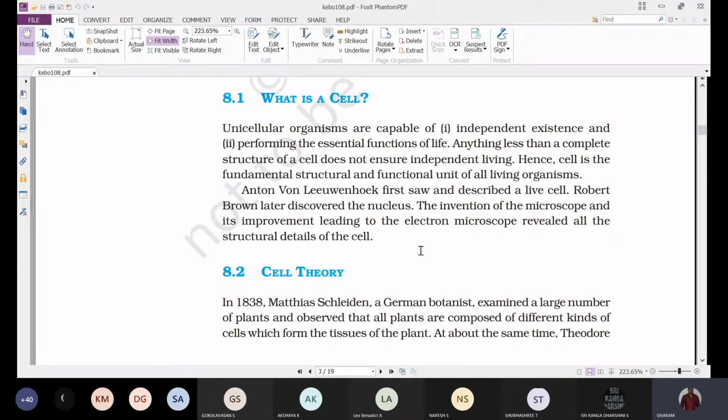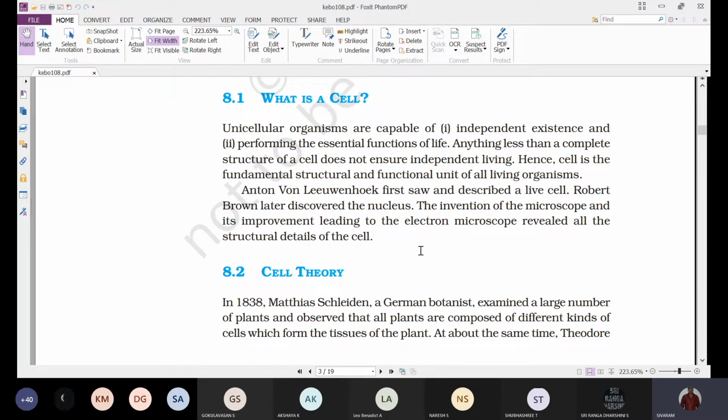With the help of the magnifying lens or microscope that he made, he observed blood cells, bacteria, and protozoans present in water, and the bacteria present in teeth scrapings.